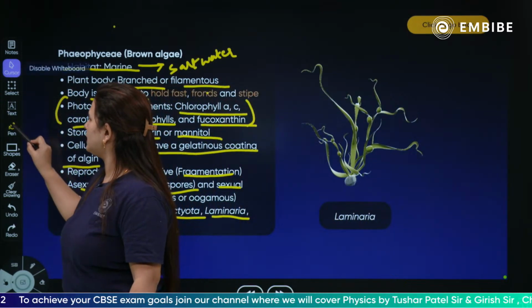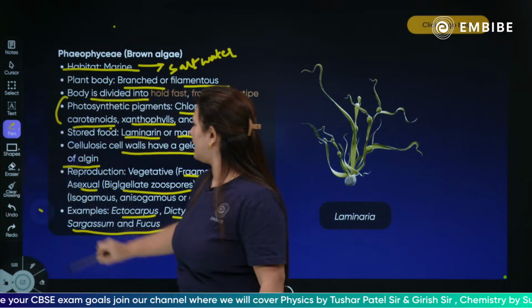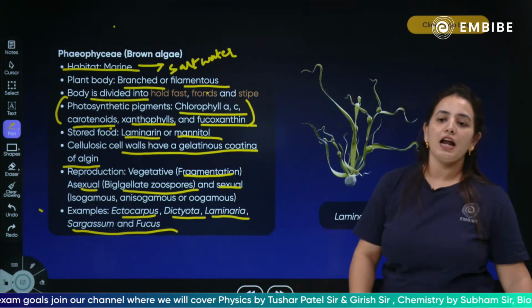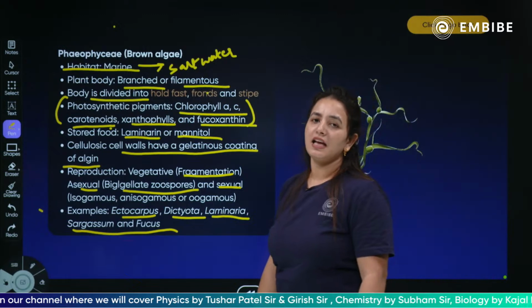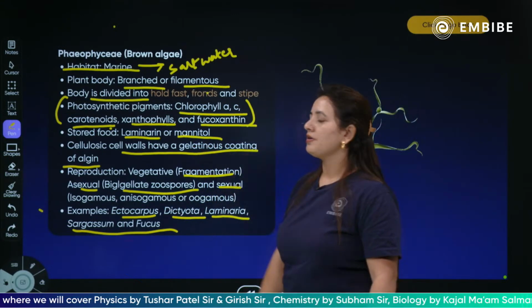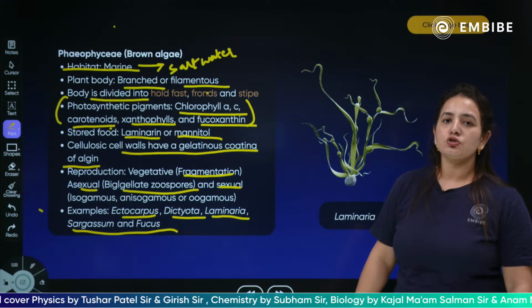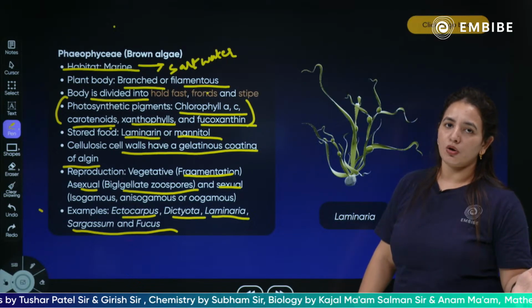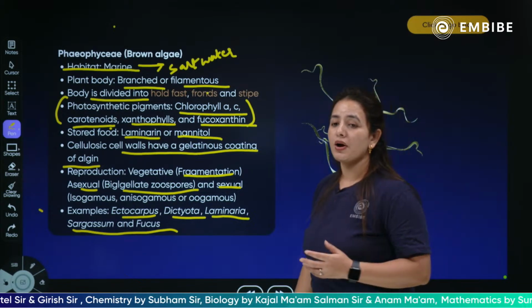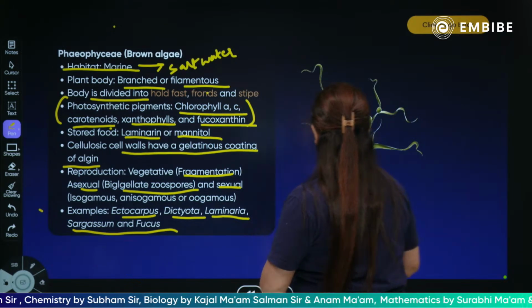What kind of pigment do they have? They have chlorophyll A, chlorophyll C, carotenoids, xanthophylls and fucoxanthin. Clear? The stored food is laminarian starch and mannitol. Please, these are the few points which you have to remember.